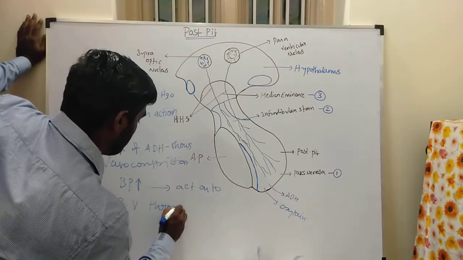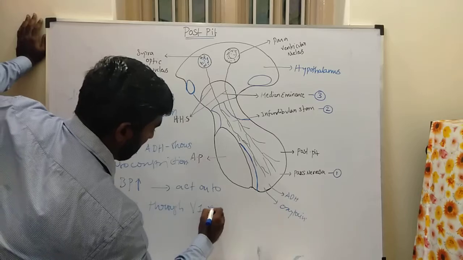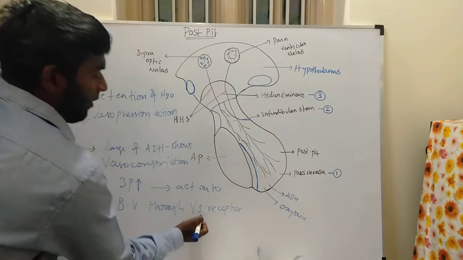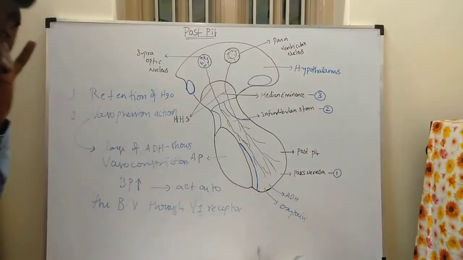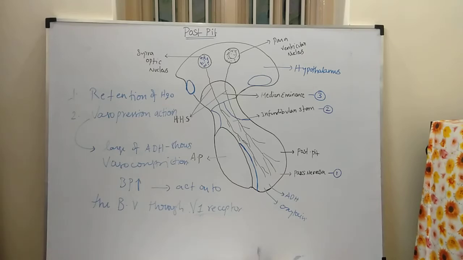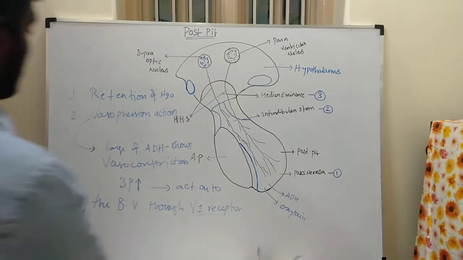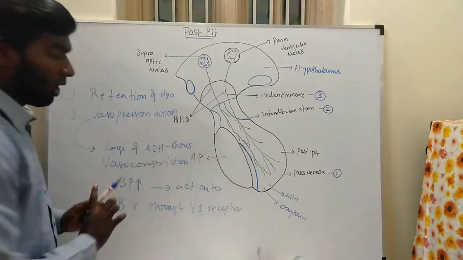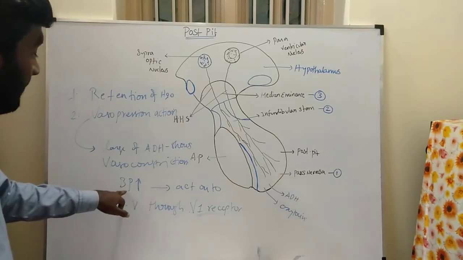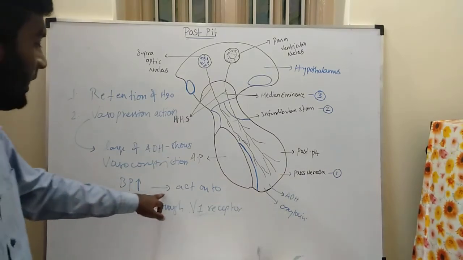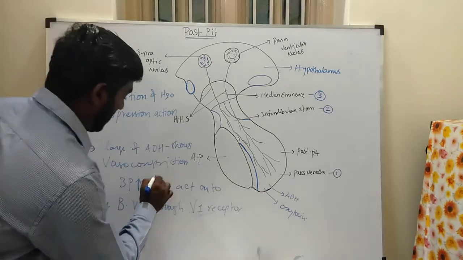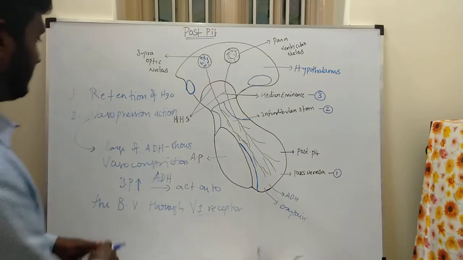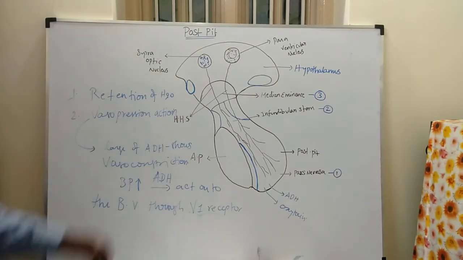Through the V1 receptor. Okay, V1 receptor is nothing but vasopressor 1 receptor. Because a large amount of ADH shows vasoconstriction, blood pressure increases. So it acts on the blood vessels through the V1 receptor. This is the function of ADH: retention of water and the vasopressor action.